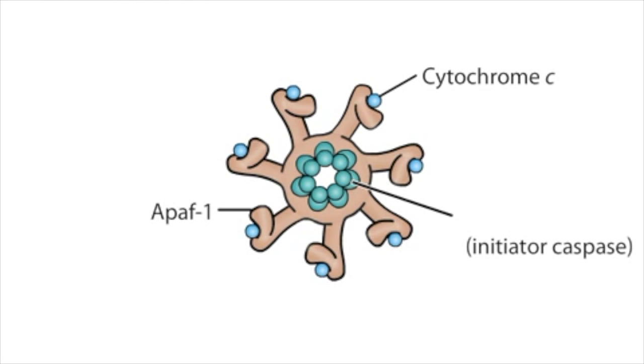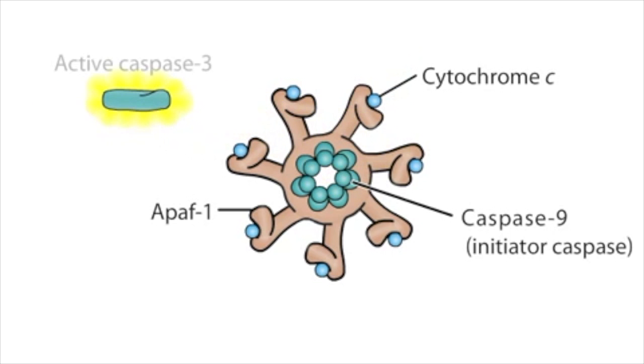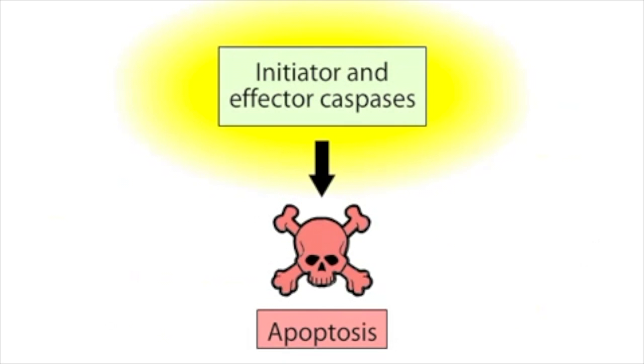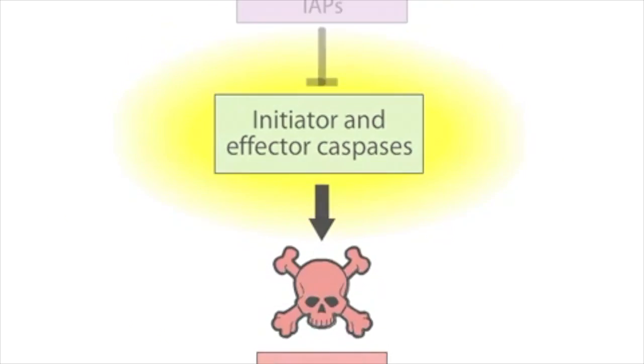Initiator caspases, such as caspase-9, are the first caspases activated by apoptotic signals. The function of initiator caspases is to activate effector caspases, such as procaspase-3, through proteolytic cleavage. Caspase-9 cleaves procaspase-3, producing active caspase-3. Caspases, like other enzymes, act catalytically, allowing a small number of initiator caspases to activate a large number of effector caspases. The accidental activation of caspases could result in apoptosis, but this is prevented by the presence of a family